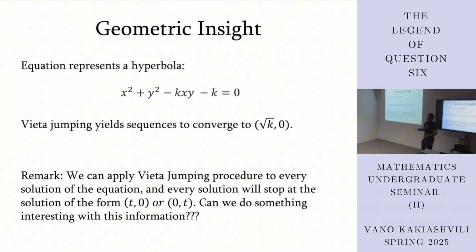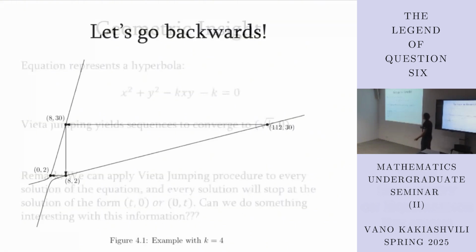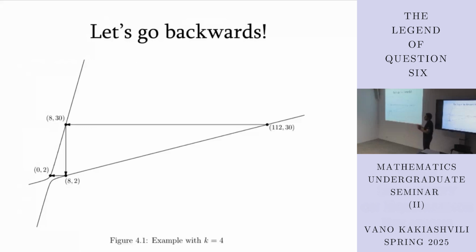Now we can notice that we can do something interesting with this. If any solution converges to a solution of the form square root of k, 0, then we can just go backwards. We can start from the solution of this form and go backwards to reach every solution to this specific k. And the idea is the following. This is what our normal Vieta jumping looks like. We start from this solution, then we go to this solution, then we come back, then we go, and then we end at this one.